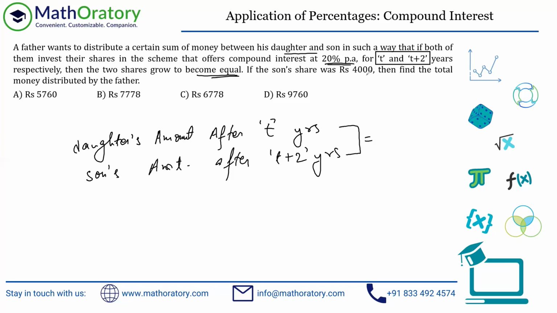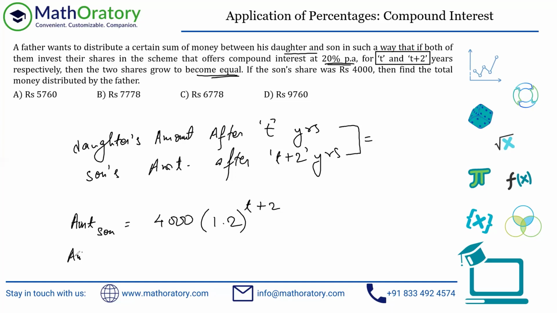So the son's share is 4,000 and the son is investing for T plus 2 years. The rate of interest is 20%. So the amount with the son, let me write it in this way, should be 4,000 into 1.2 raised to T plus 2, right? This is the compound interest idea. The compounded amount grows by 1.2 times every year, and after T plus 2 years, this will be the amount with him.